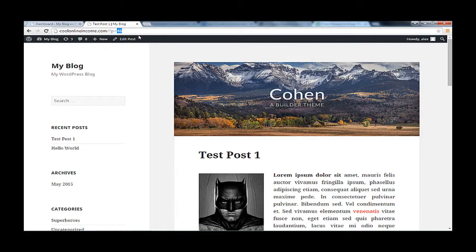The problem with having your URL structure like this is that Google will find it very difficult to crawl your website, and indeed other search engines will find it very difficult to index your information. So for SEO purposes, it's always a very good idea to change the default permalink structure of your WordPress site.